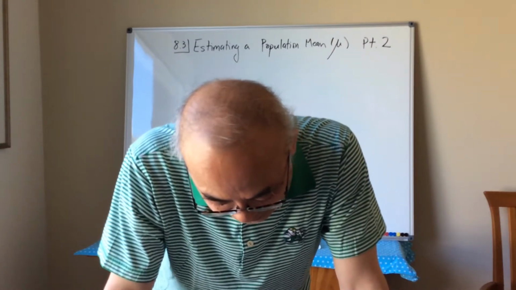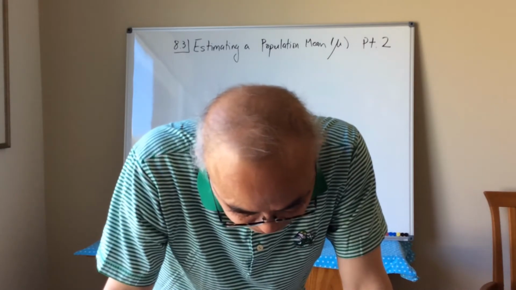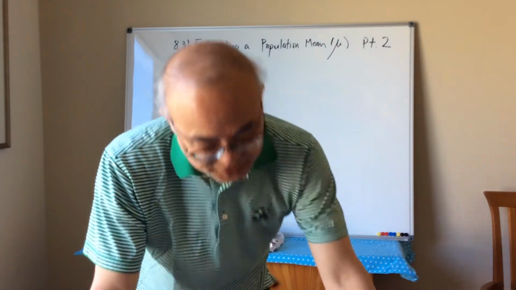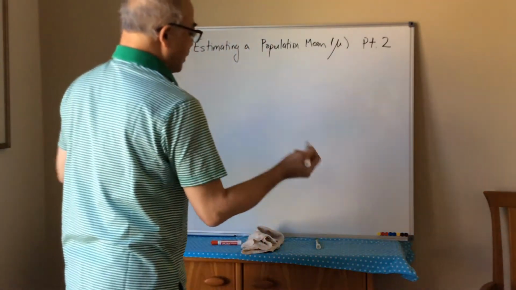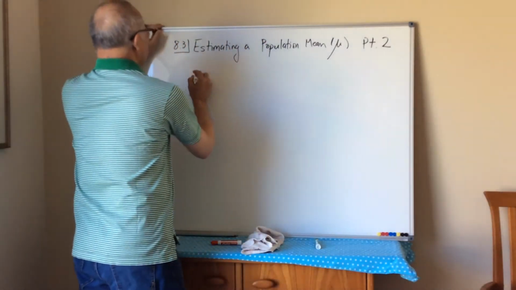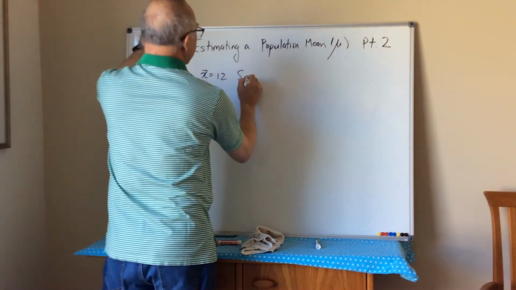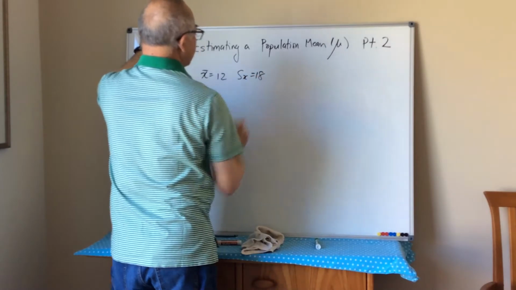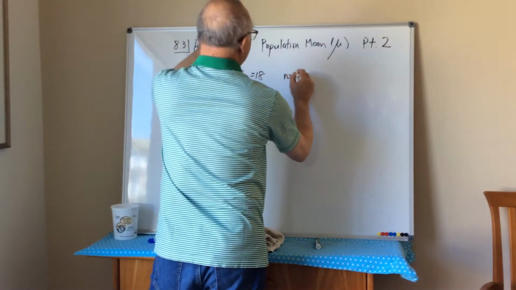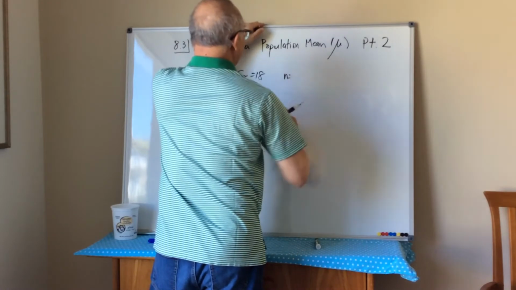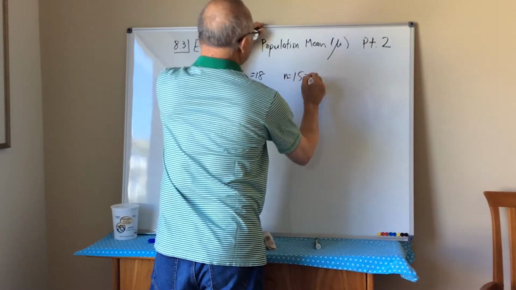Construct and interpret a 95% confidence interval for the mean number of books read by all Americans in the previous 12 months. Okay, so the things we were given are x-bar equal to 12, Sx equal to 18, and the sample size was 1520.